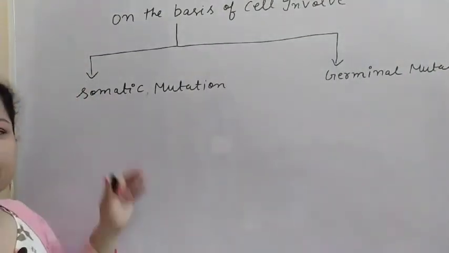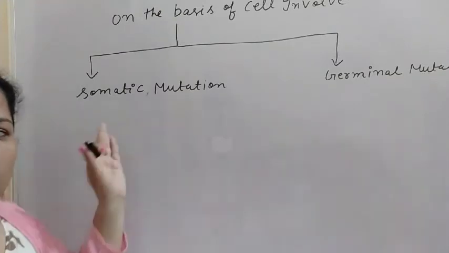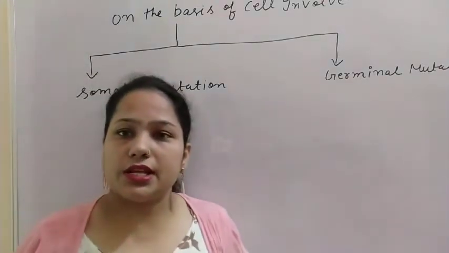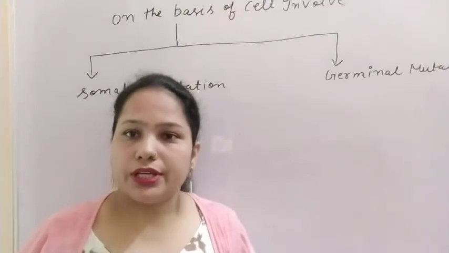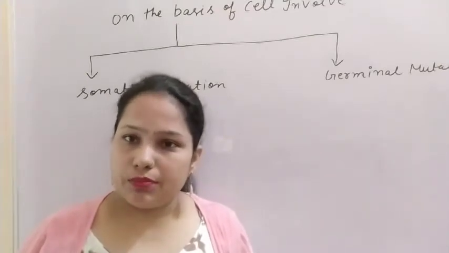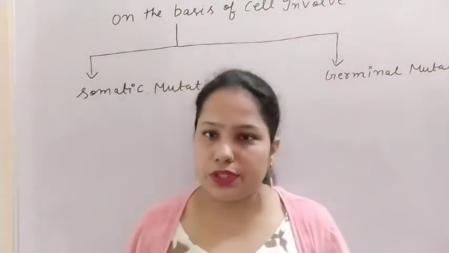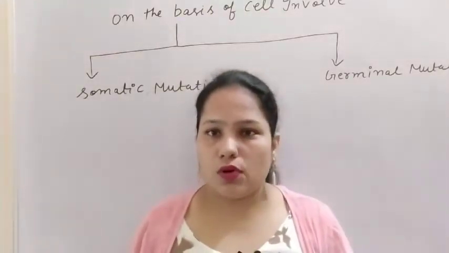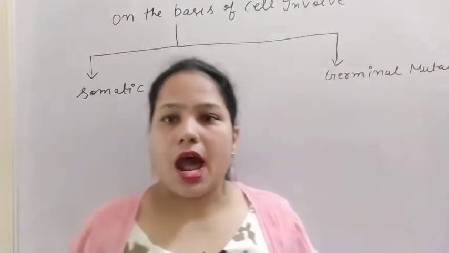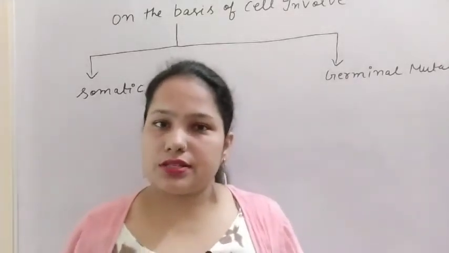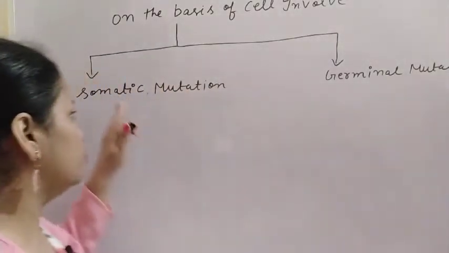Somatic word, it is related to the somatic cell. What are the somatic cells? The cells present in our body which do not make the gametes. Means the cells present in our body except the reproductive organs are known as somatic cells, and the mutation in these cells is known as somatic mutation.